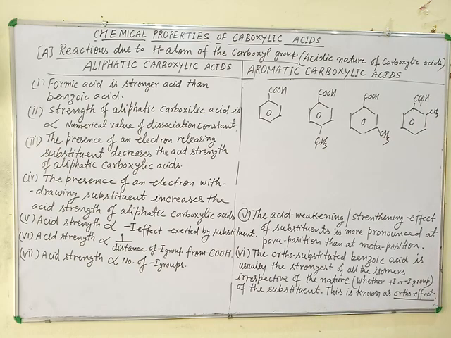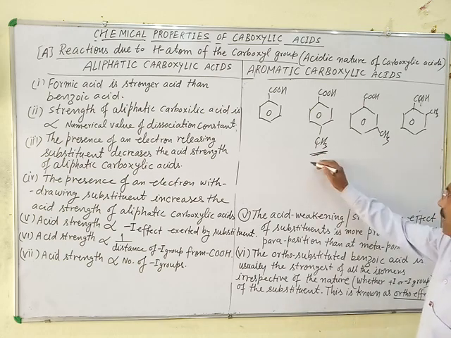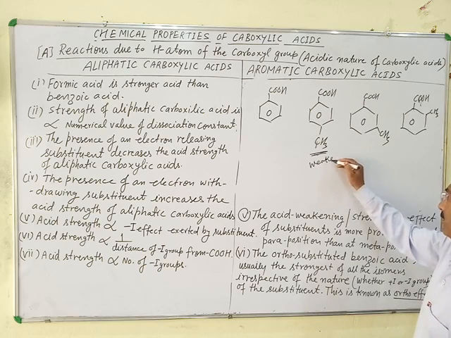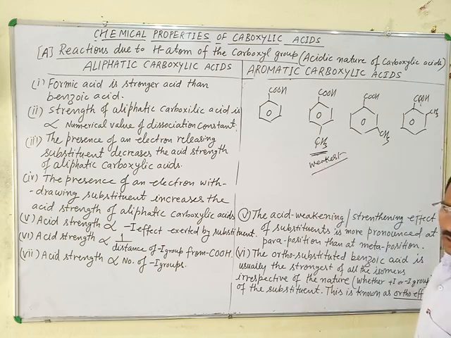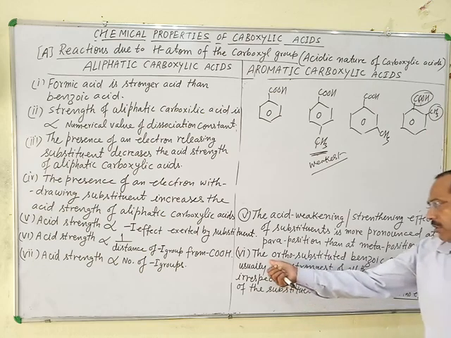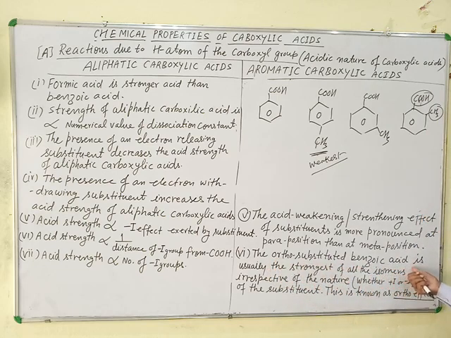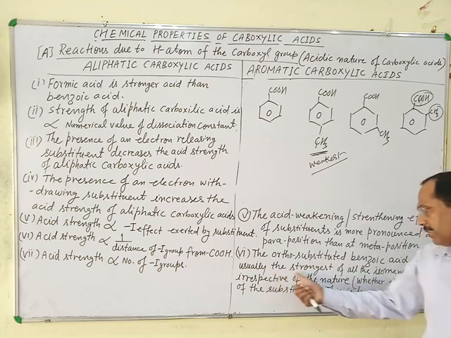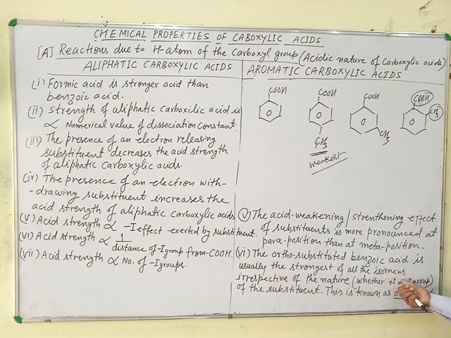Sure and certain, this is the weakest acid, and the methyl group is present at ortho position with respect to the carboxylic group. This statement, the ortho effect, explains that the ortho substituted benzoic acid is usually the strongest of all the isomers.